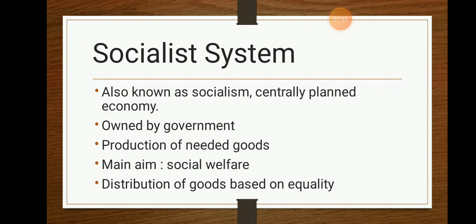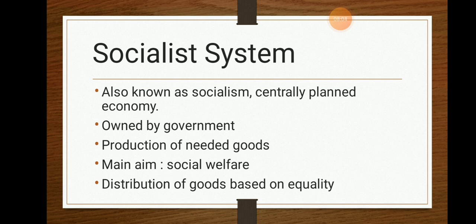At that particular point of time, what happens? The government will decide the welfare and non-welfare things for the public. So this is one of the great things made possible by this economic system, by which there will be proper welfare, and there will be equality between the rich and poor in the overall area. And what kind of goods are distributed? The goods are distributed based on equality.